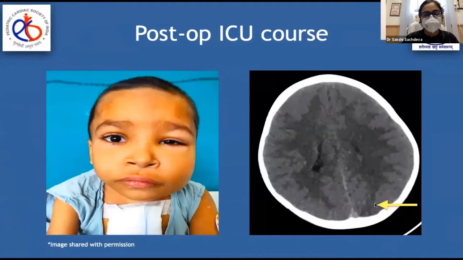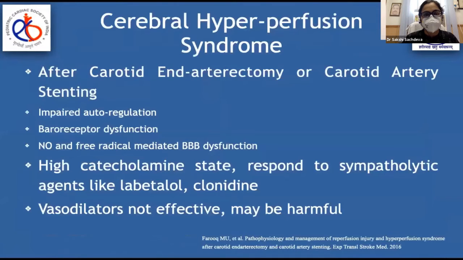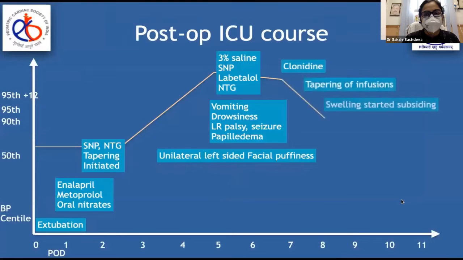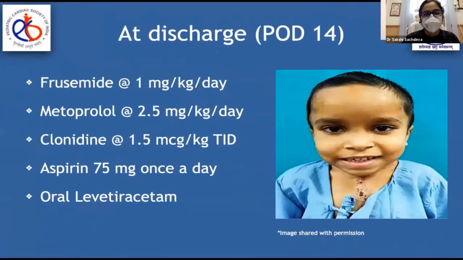As we struggled to control his pressures, we searched for similar scenarios which could mimic this condition, and we came across an entity called cerebral hyperperfusion syndrome secondary to carotid endarterectomy or carotid artery stenting in adult patients, which is a high catecholamine state and responds to sympathetic agents only, and dilators may be harmful. So we brought in clonidine and there was a wonderful response. We could taper off the infusions over the next 24 hours and the swelling also started subsiding. Over the next 3 to 4 days, the pressures normalized. The child was discharged at the end of 2 weeks post-op, and at 1 year of follow-up, he's doing good.